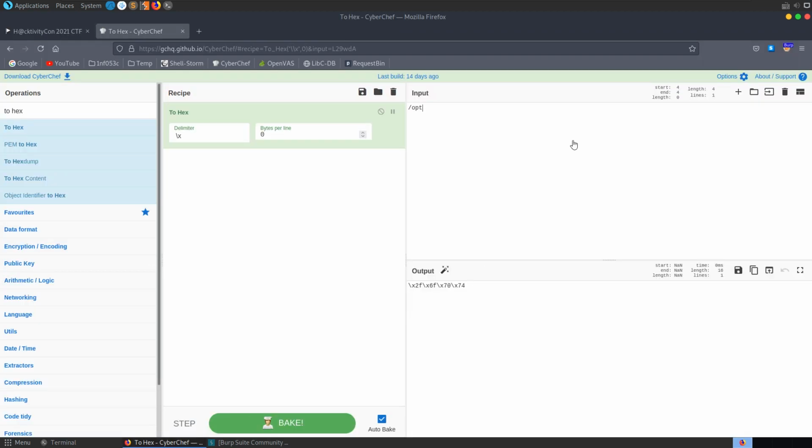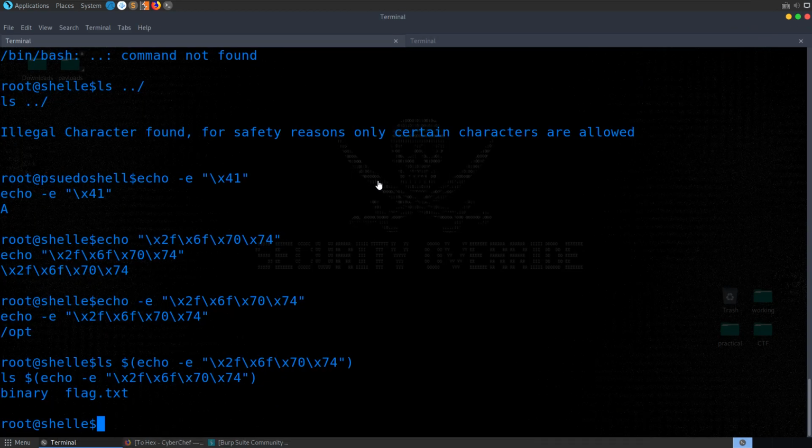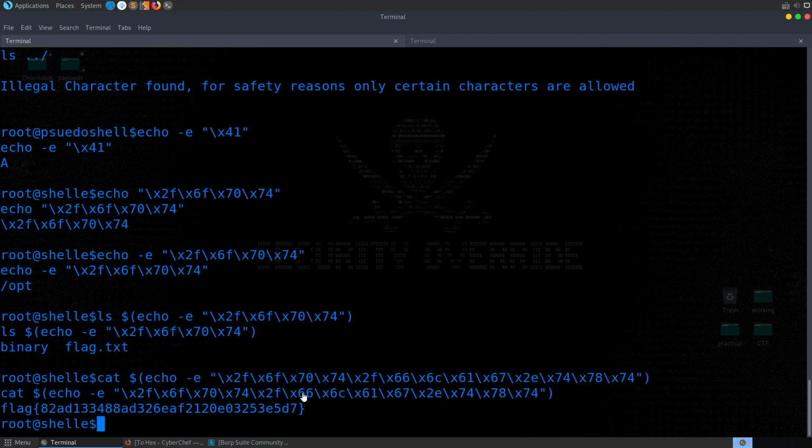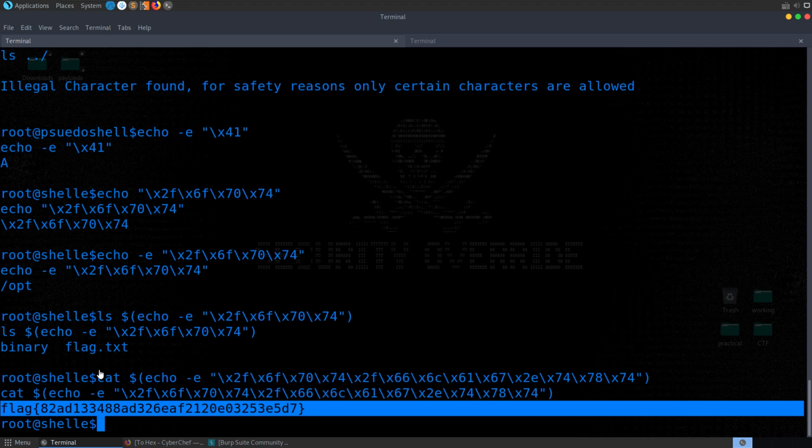So we know the name of the file. Let's go and update this to flag.txt. Take a copy of those hex values, and let's just do the same thing again. So this time we want to cat, and what we want to cat out is the result of this echo -e with those hex values. We run through that, and then we get our flag.